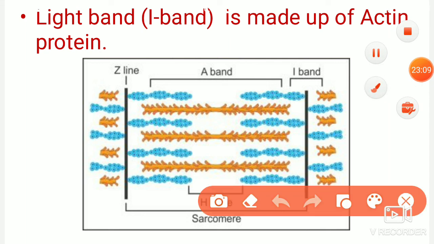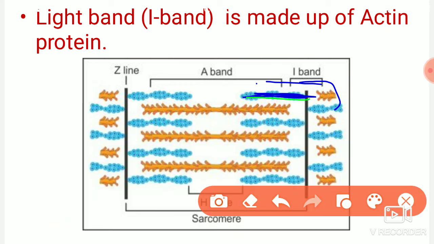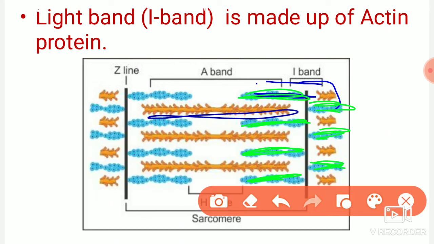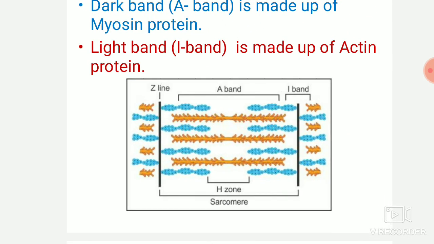Here the I band consists of the actin protein. The light band consists of actin protein. So the dark band consists of myosin protein and the light band consists of actin protein. So that's why it is alternative: one is an A band and another one is an I band.